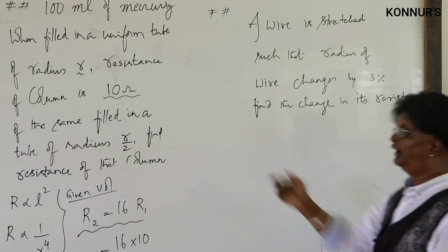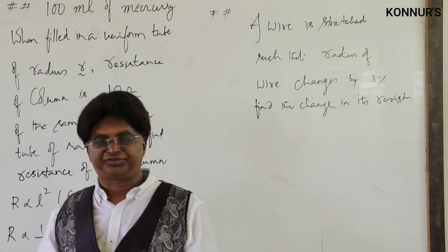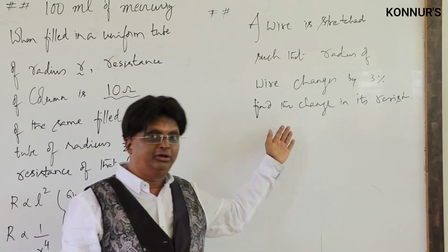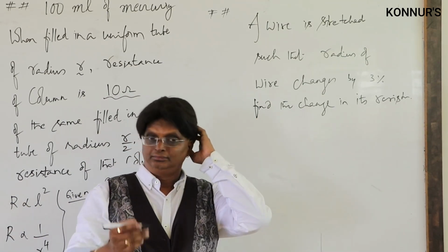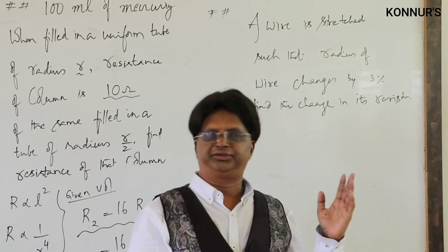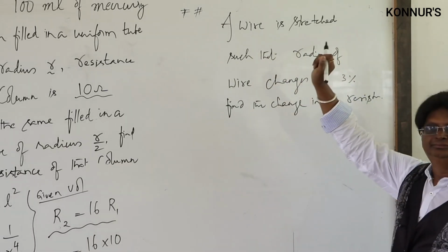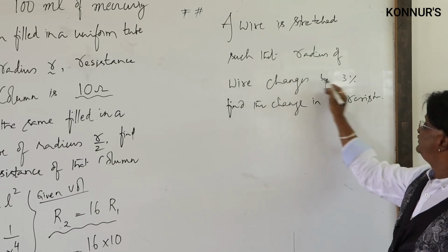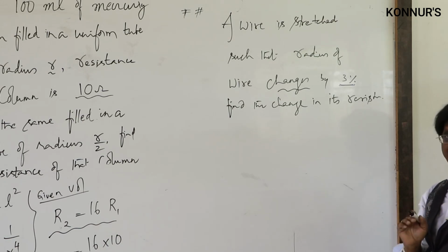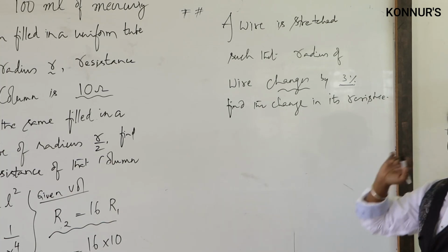Earlier, there was a change in the length and a change in radius, but those changes were big changes. This change, I will call it a small change. Why? Because whenever a change is given, a change greater than 10% is big. Here the wire is stretched such that the radius of the wire changes by 3%. That change we have to substitute. Find the change in its resistance.